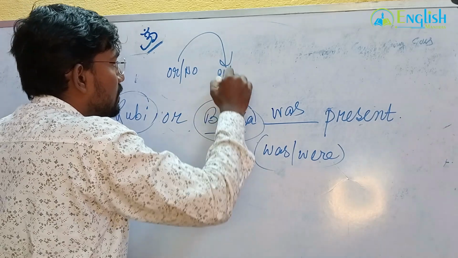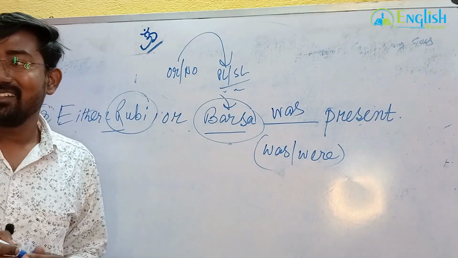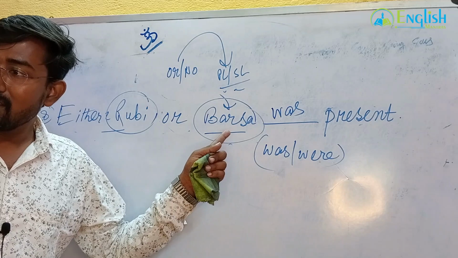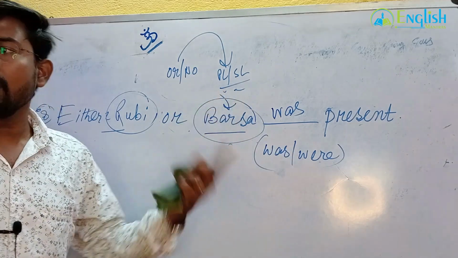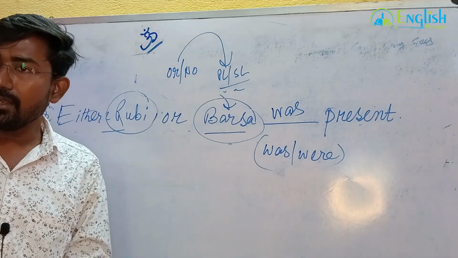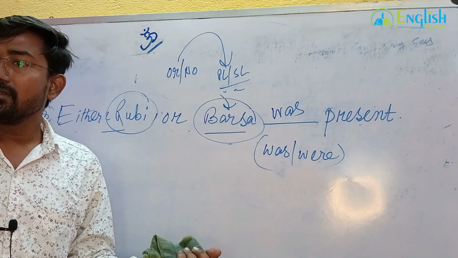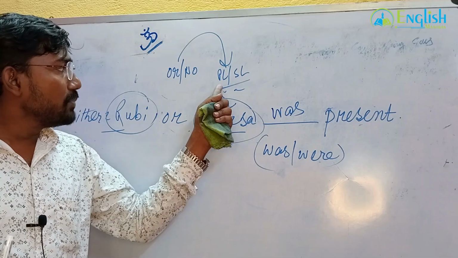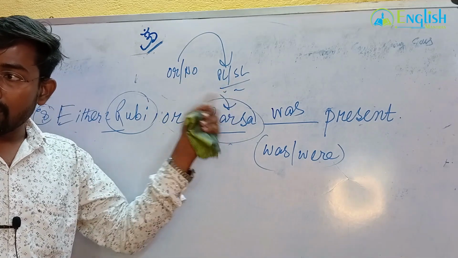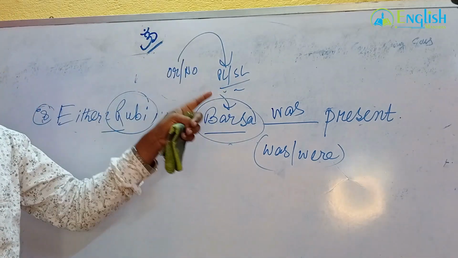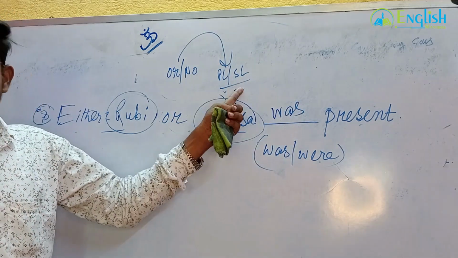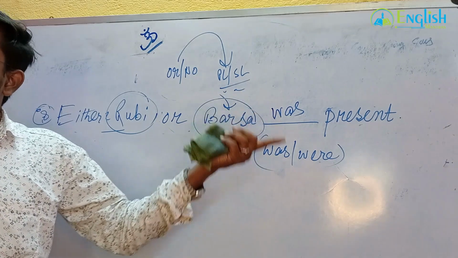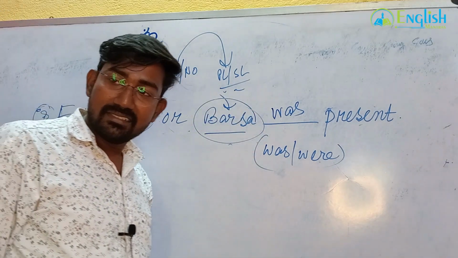After this, is it plural or singular? If it is a plural number, will it be were or are? If it is a singular number, was or is. What will be the answer? If it is plural after not, it means were or are. And if it is a singular number, is or was. Very good. You have learned?